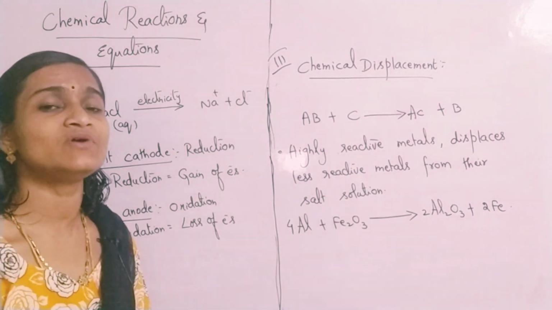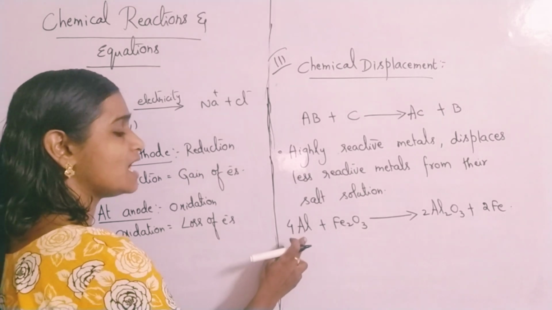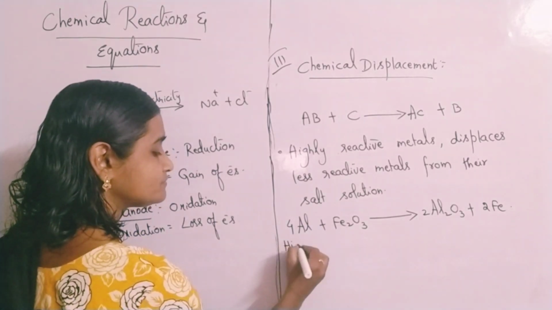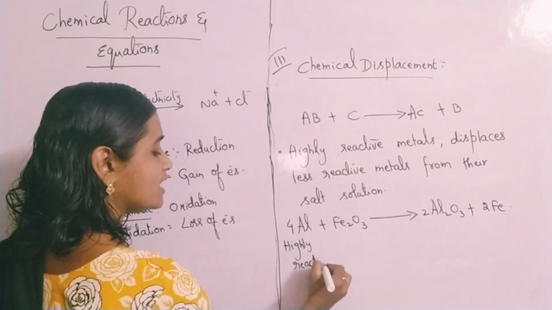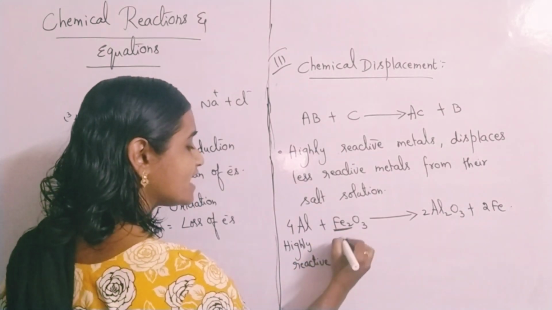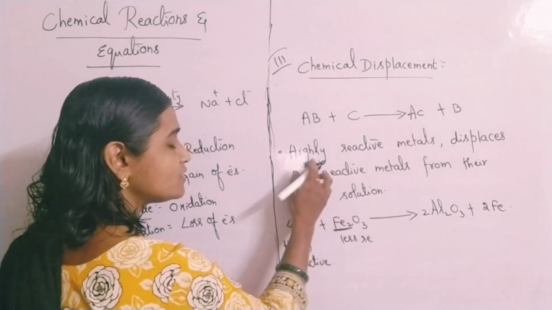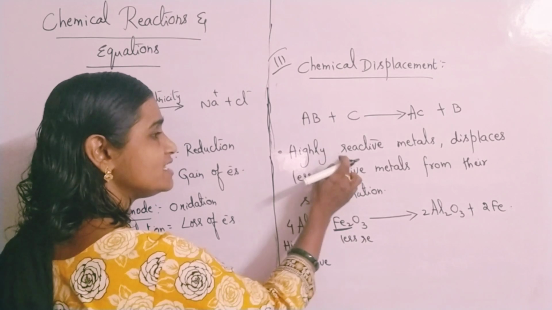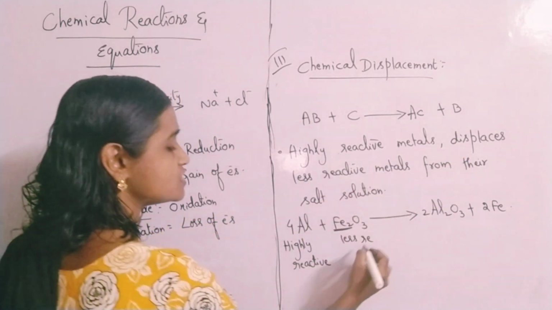This is an example for what? Displacement reaction. Here aluminium is a highly reactive metal. It is reacting with a less reactive metal which is there in the salt solution. According to the definition, highly reactive metals displace less reactive metals from their salt solutions.